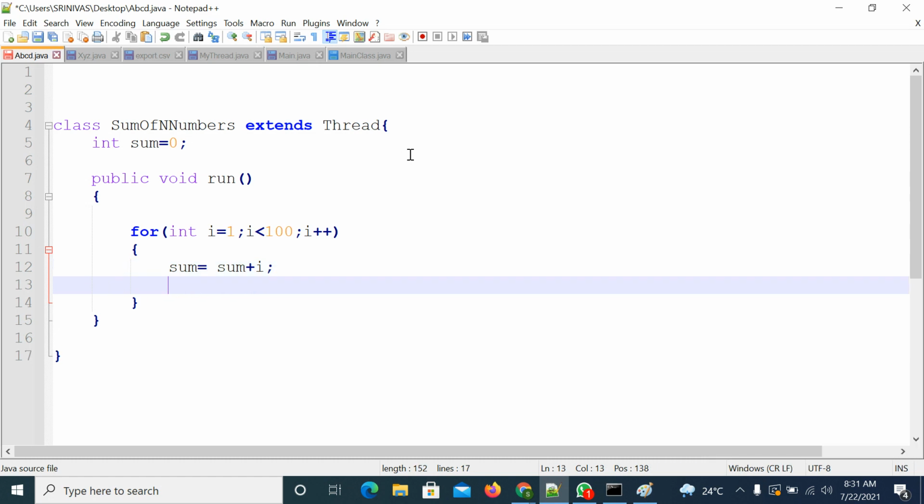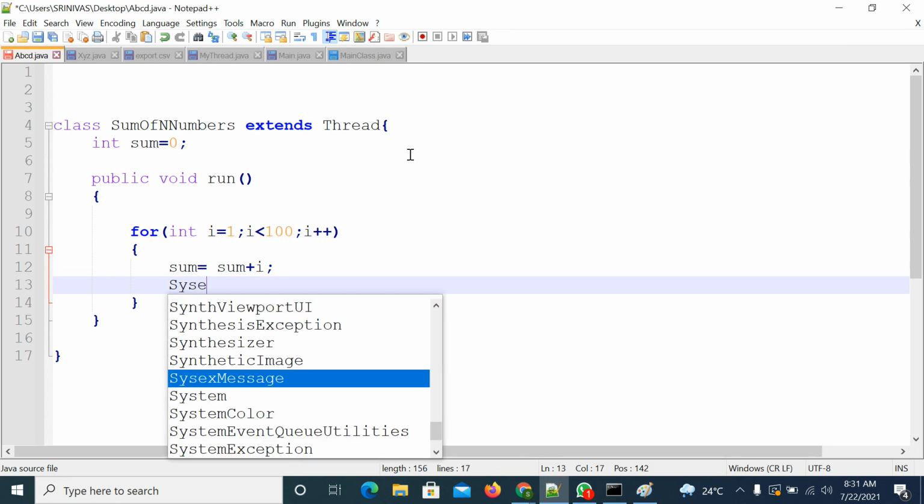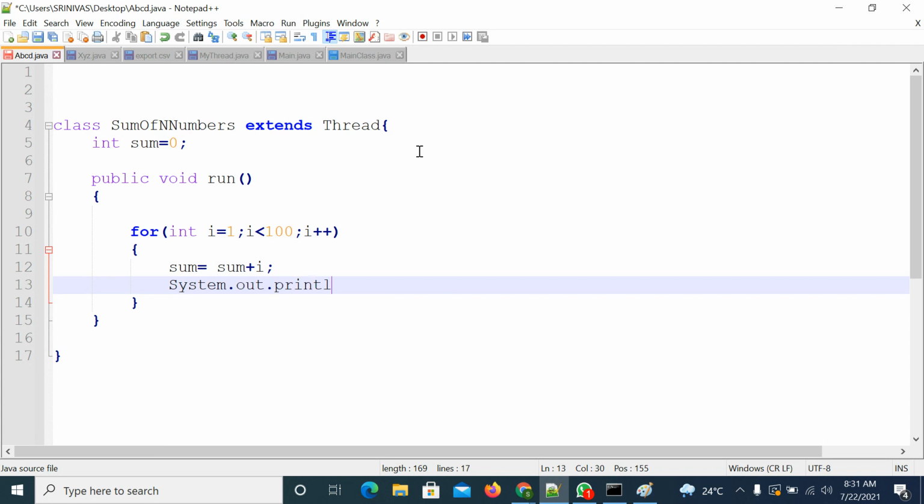In between, if you want to print how much is calculated, you can use this statement, System.out.println, calculating sum equal to plus sum. So I'm trying to print every time what the sum is. First 1, then 1 plus 2, 3, and so on. I need to calculate all the sum.